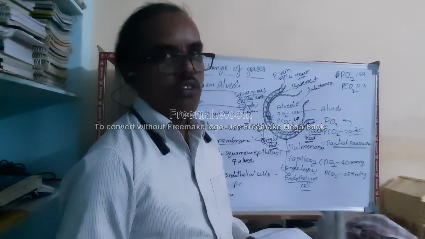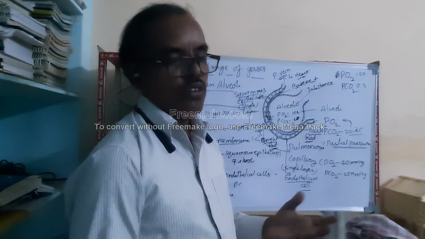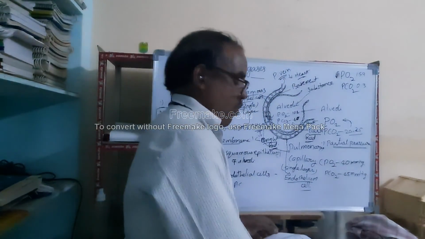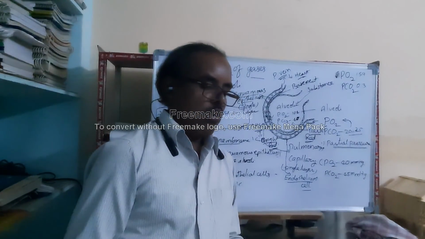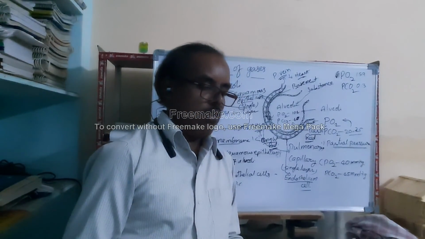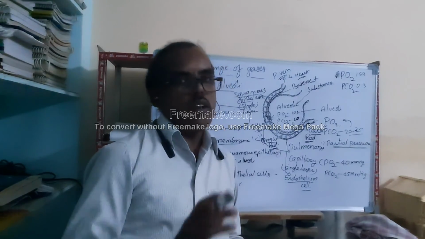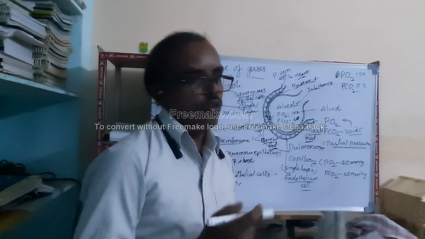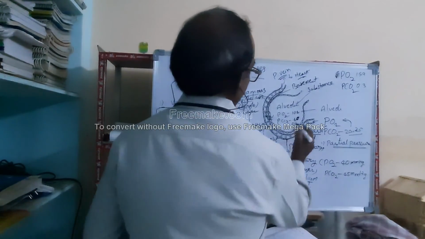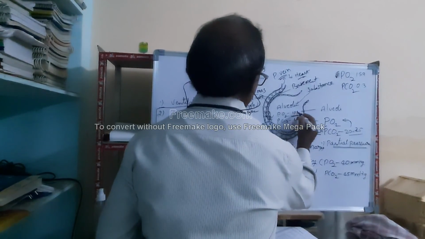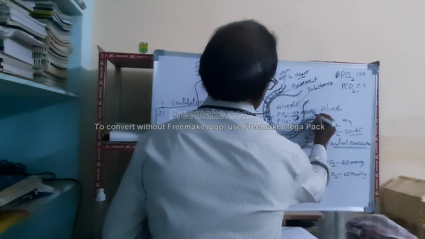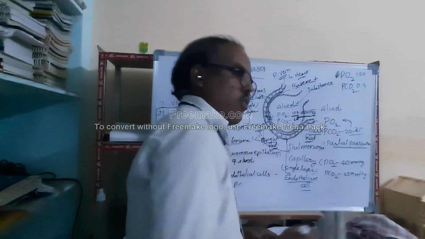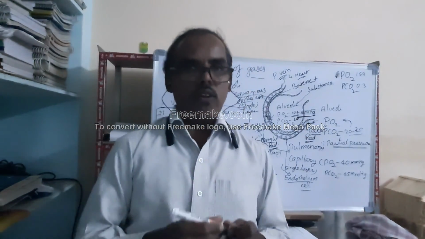So which is more? Alveoli. So option B is the correct answer. The partial pressure of oxygen in alveoli is more than that in blood. So this type of question will be asked at NEET level.